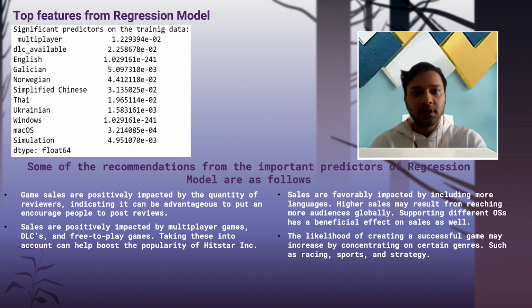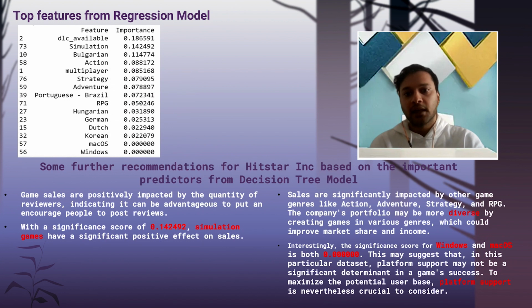After this, if I look at the top features from our decision tree model, we can say that games with the most DLC availability, along with the simulation genre, help to gain the maximum revenue, as these two have the highest importance metric if we look at the chart from the decision tree model.